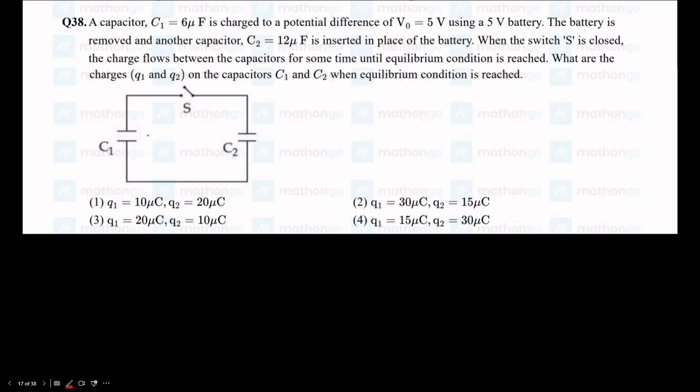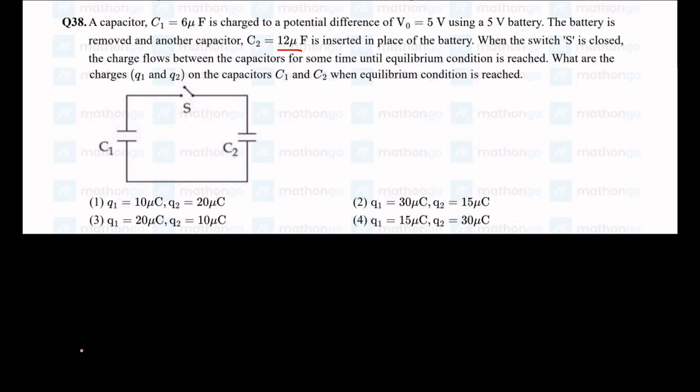Next question. A capacitor of 6 microfarad is charged to 5 volts using a 5 volt battery. The battery is removed and another capacitor is added in the same place. That capacitance is 12 microfarad. When the switch is closed, the charge flows between the capacitors until an equilibrium condition is reached, and they are asking us the equilibrium charges. This is a pretty easy question.